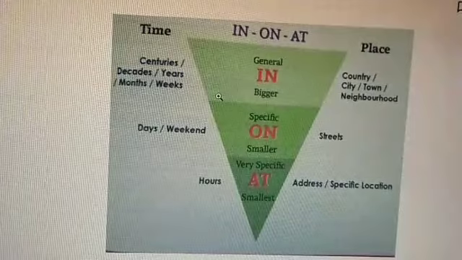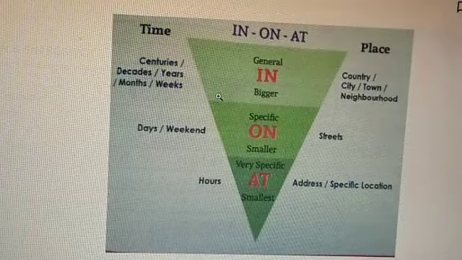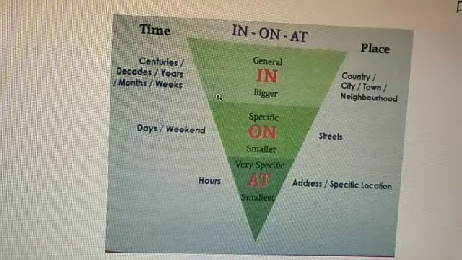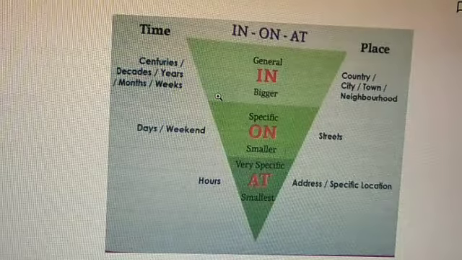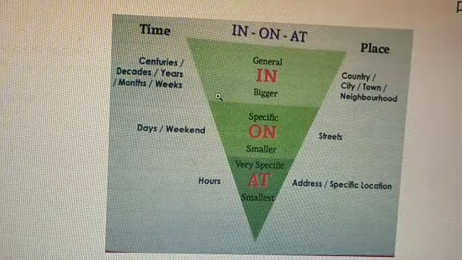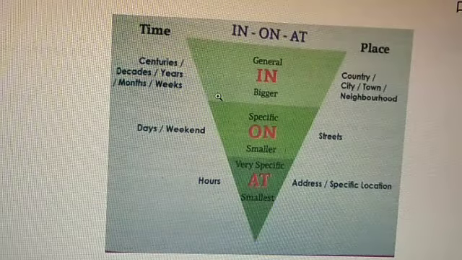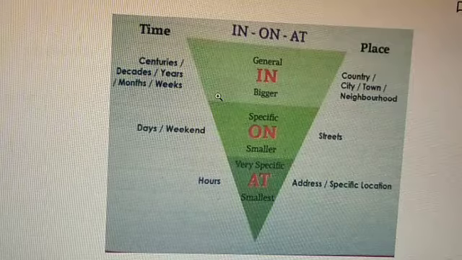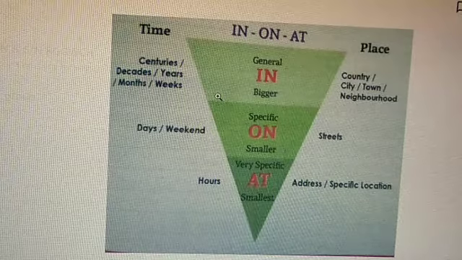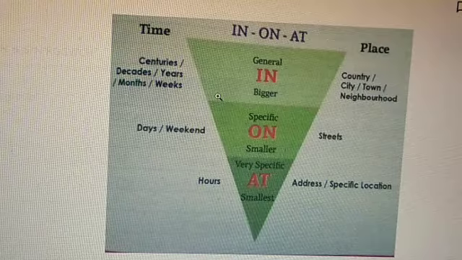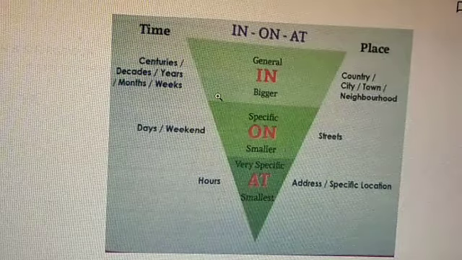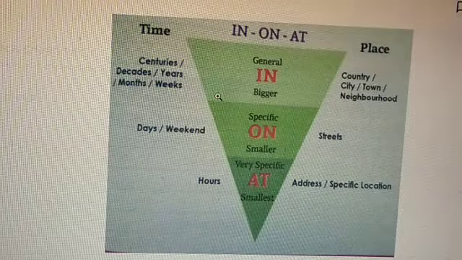Just see this diagrammatic representation to see the usage of in, on, at. On the left side you see time, on the right side you see place. For time, generally for centuries, decades, years, months, weeks, we use in. For place, that is country, city, town, neighborhood, we use in.